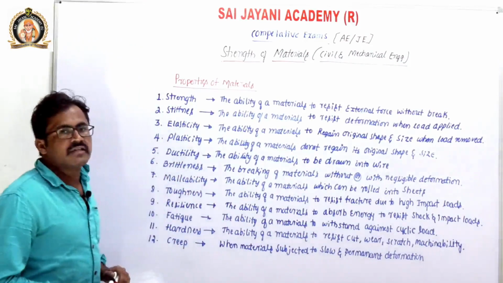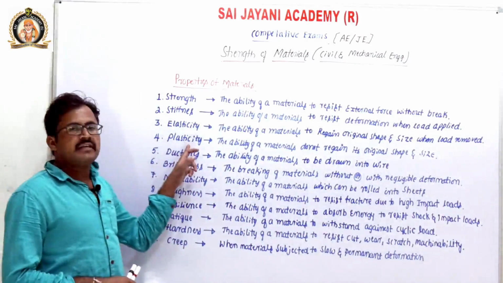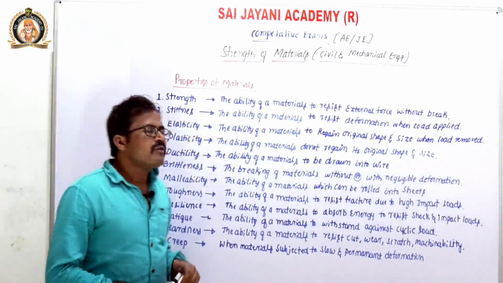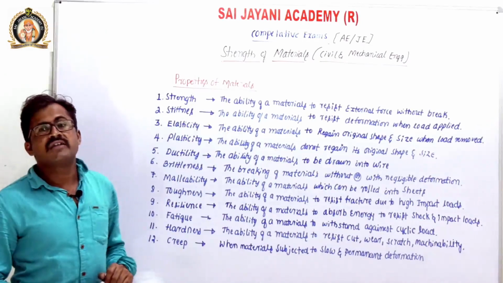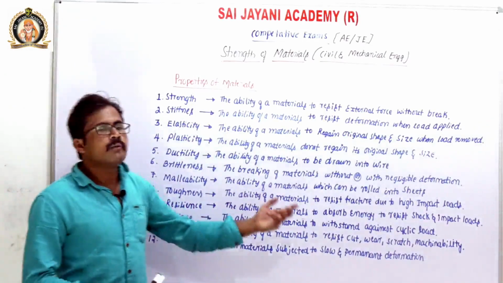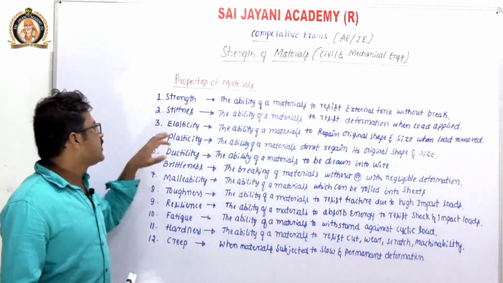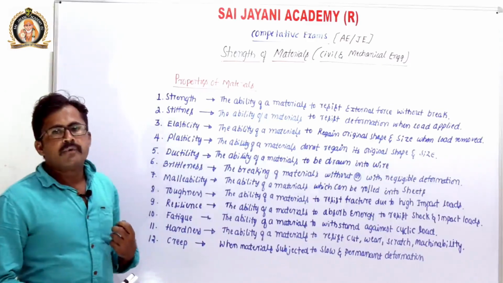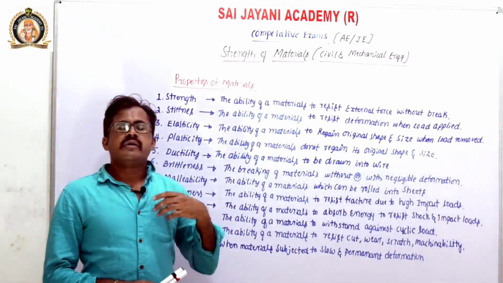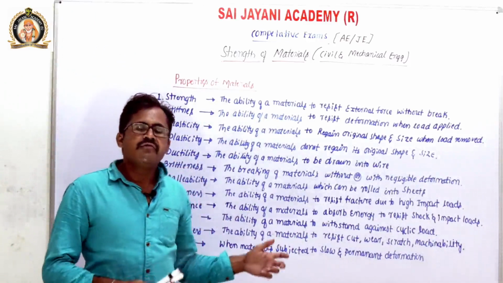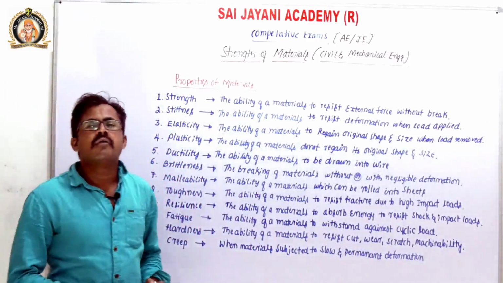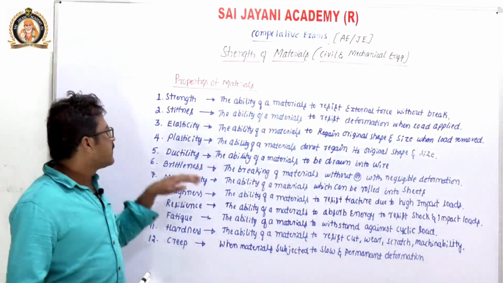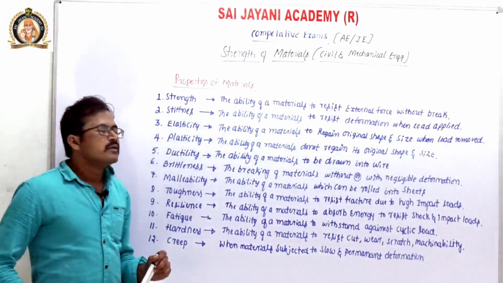Next, plasticity. What is plasticity? Plasticity is the opposite of elasticity. It is the ability of a material which does not regain its original size and shape after the removal of load, and that type of material is known as plastic material. If a component deforms when we apply some load, and after removal of the load it does not regain its original size and shape, that property is known as plasticity.